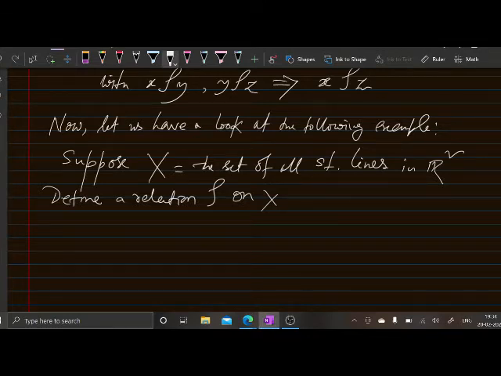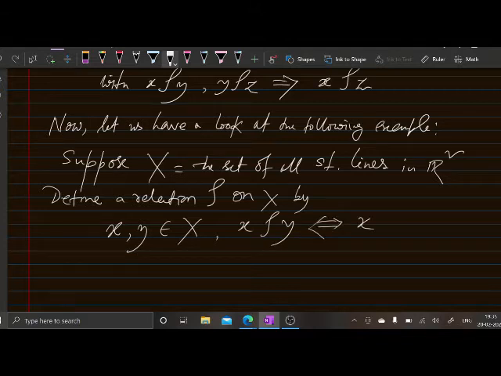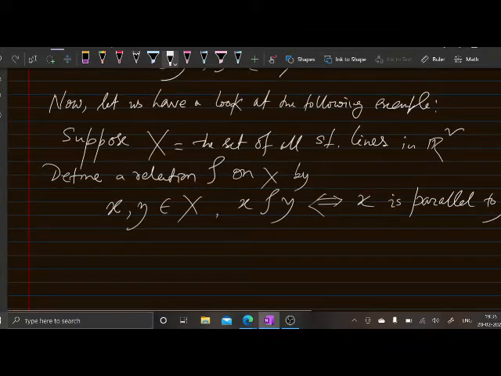So define a relation rho on X by, suppose you take two elements from the set X, suppose that means X and Y are two straight lines in R2. So X is related to Y means X is parallel to Y.